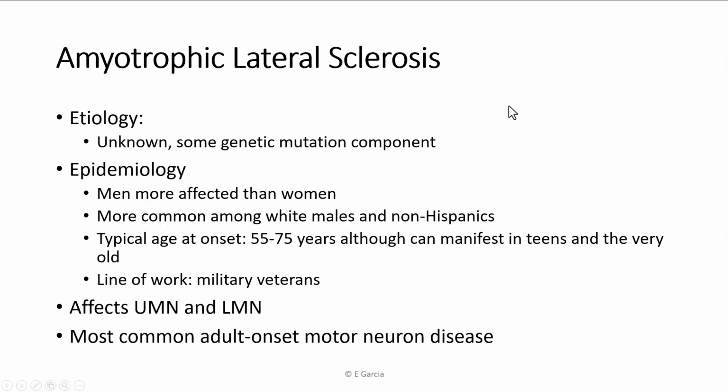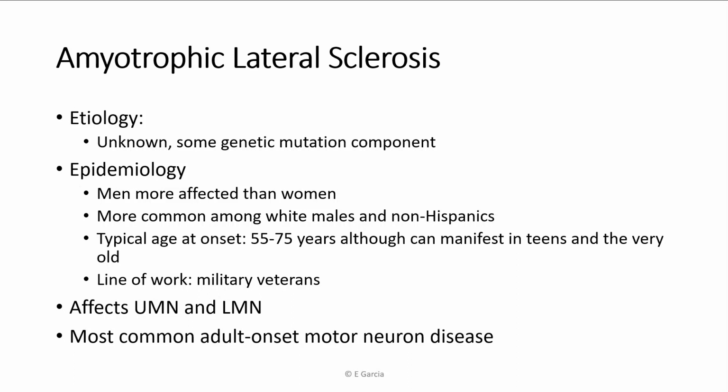Okay, our next one is ALS, amyotrophic lateral sclerosis, also used to be known as Lou Gehrig's disease, and you'll still hear that occasionally. Okay, so ALS, we still don't fully know what causes this. There's some genetic mutation component and there's some risk factors, but we still don't fully understand this condition. Epidemiology: men are more affected than women, for sure, and I do want you to know that. It's more common among white males and non-Hispanics.